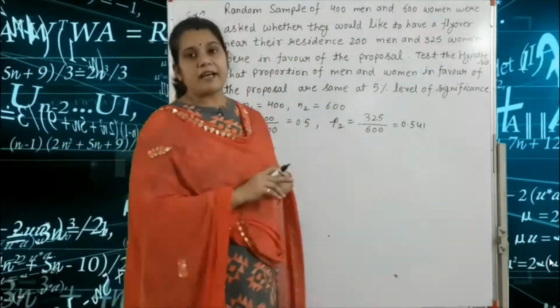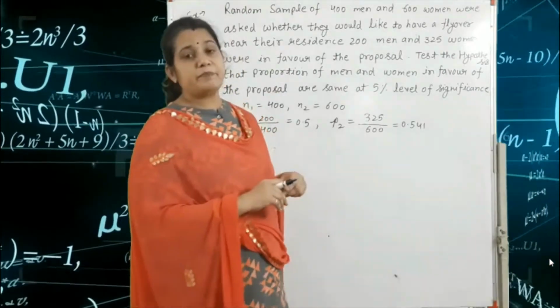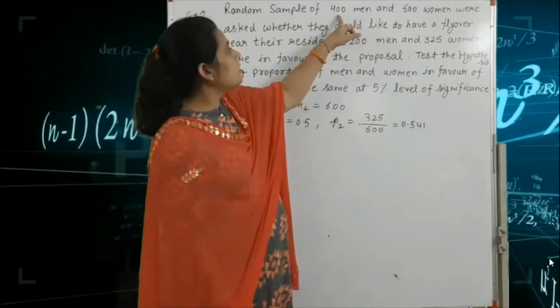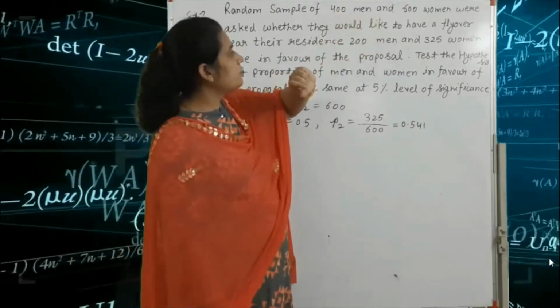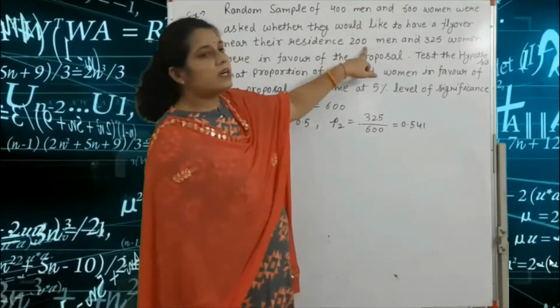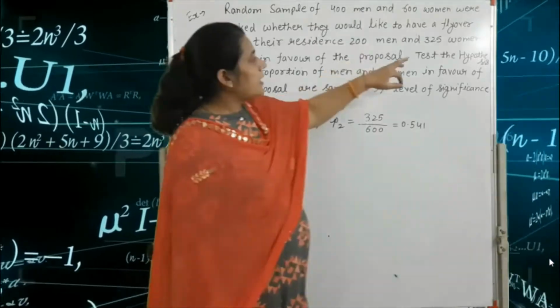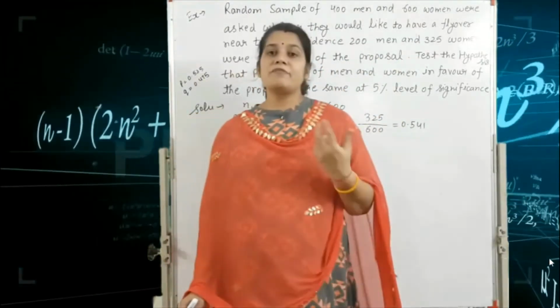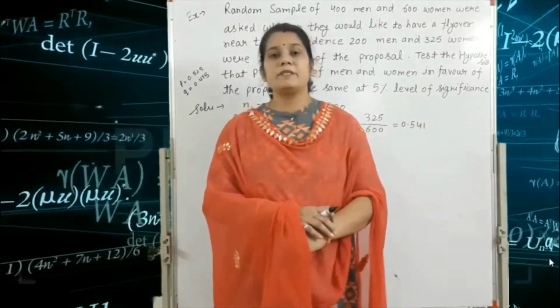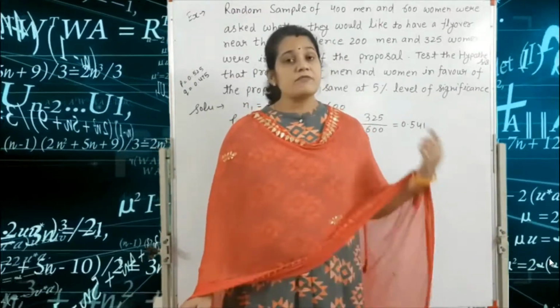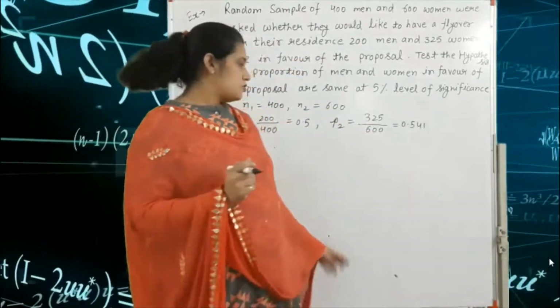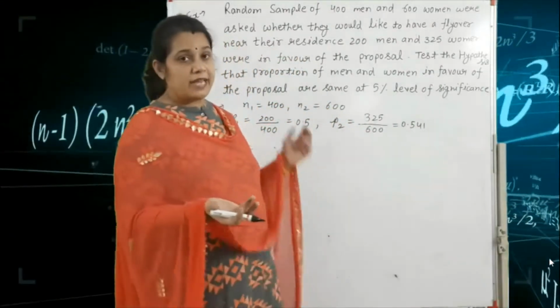After that we find P1 and P2, the proportions. Between 400 men and 600 women, we are given 200 men and 325 women. Because in this question the population is not given, we first find the sample proportions, small p1 and small p2, and so we use the next formula.